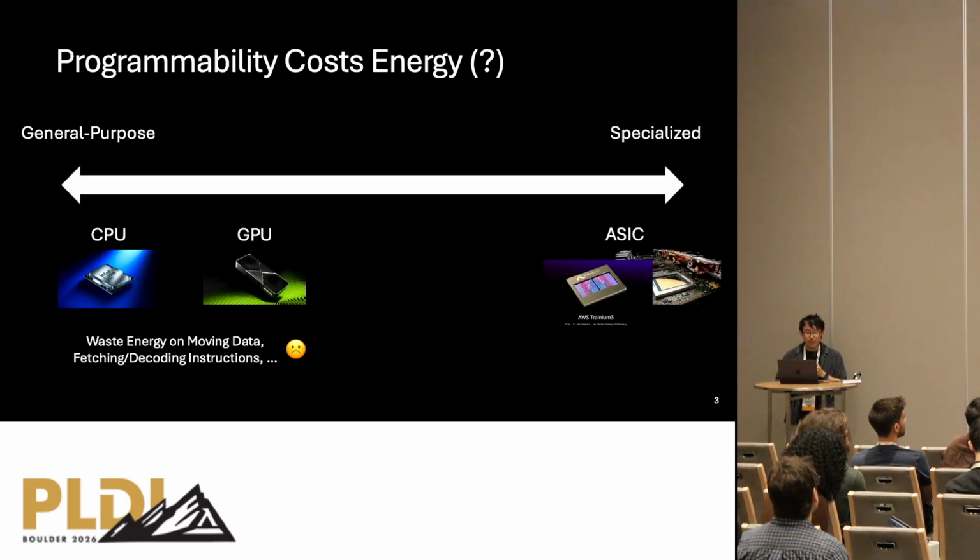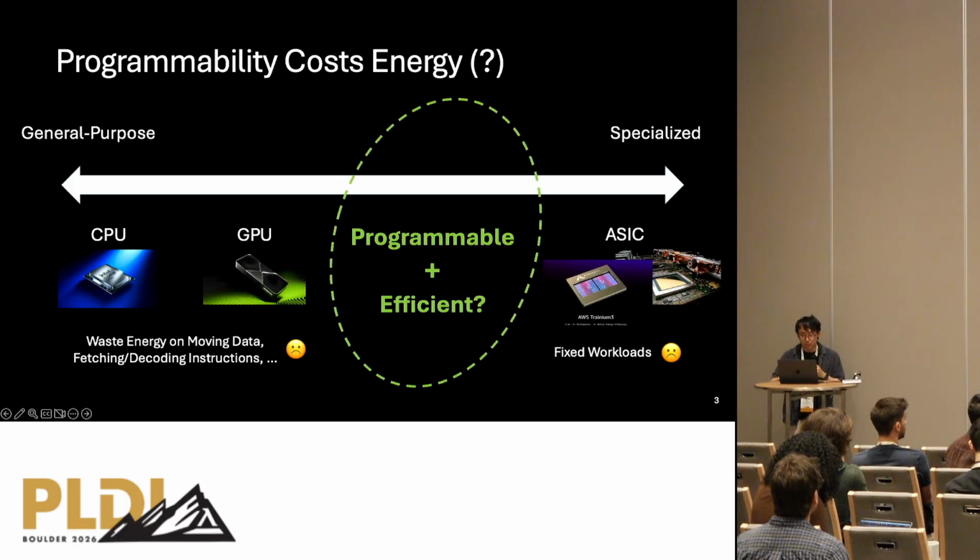On the other hand, domain-specific accelerators, or ASICs, are fast and energy efficient. However, they're wired to perform a fixed set of tasks, like multiplying matrices, and the application domain is relatively fixed, like for writing ML kernels. So it's a natural question to ask whether we can find a balance in the middle to allow general-purpose programmability, like CPUs, while achieving energy efficiency and performance close to ASICs.